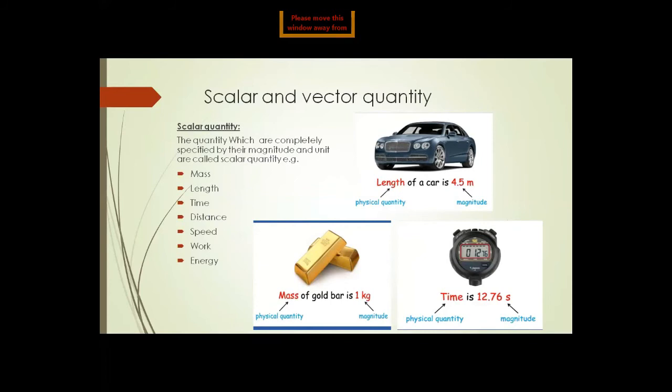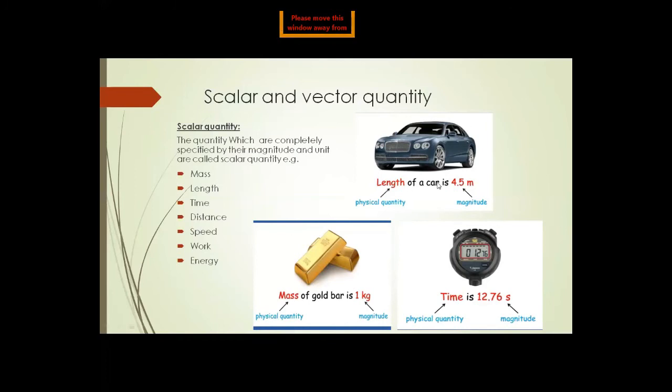It can be positive or negative. So that is the magnitude. And unit is what represents the physical quantity, like we learned in the second chapter: meter, kilogram, second, Newton. These are some examples of units.